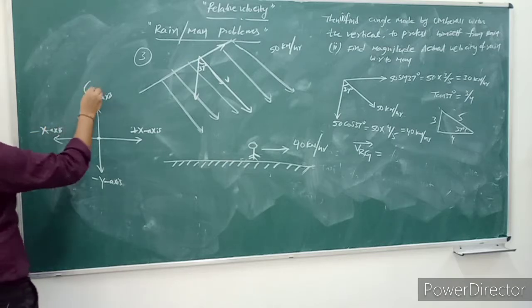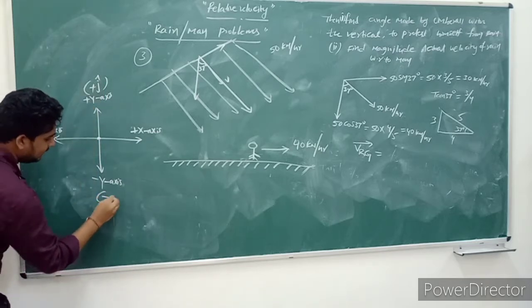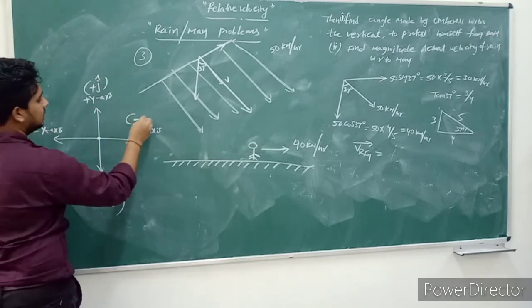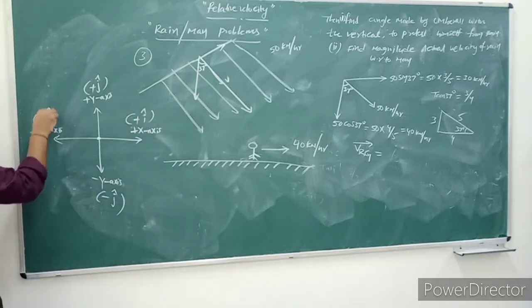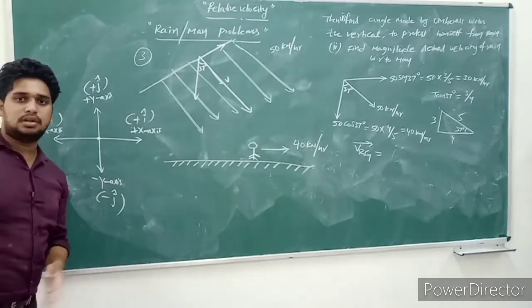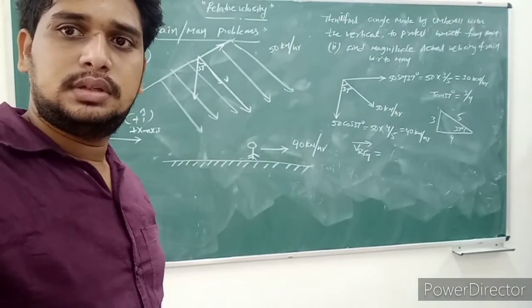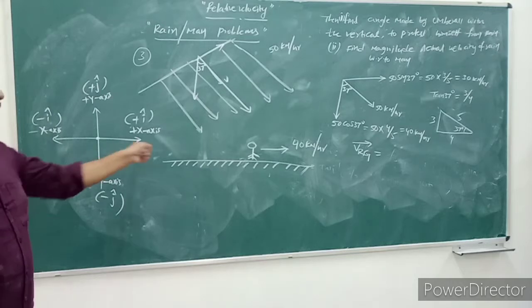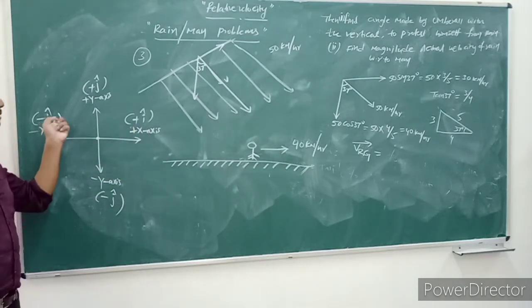This is indicated with plus j cap. This is indicated with minus j cap. This is indicated with plus I cap. This is indicated with minus I cap. When the body moves in positive x-axis direction, we take I cap. So that the body moves in negative x-axis direction, we take minus I cap.